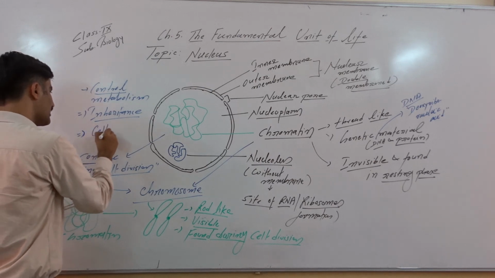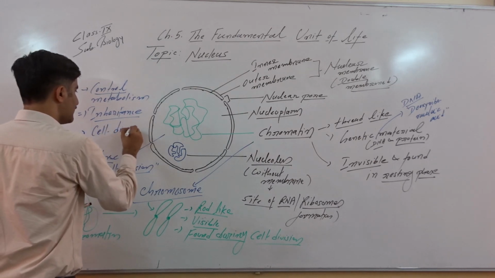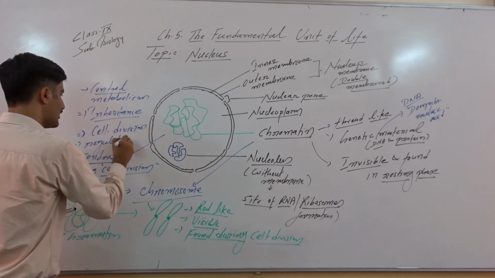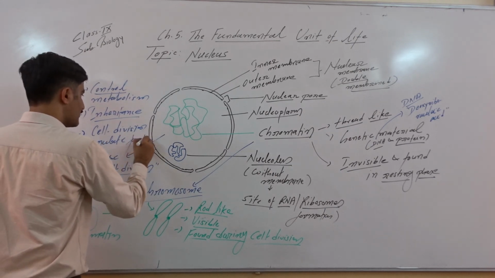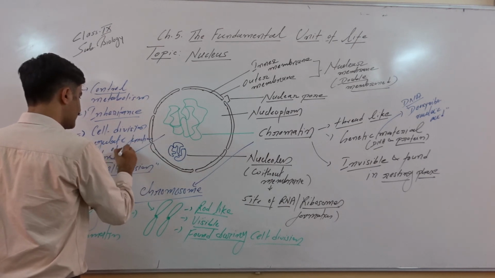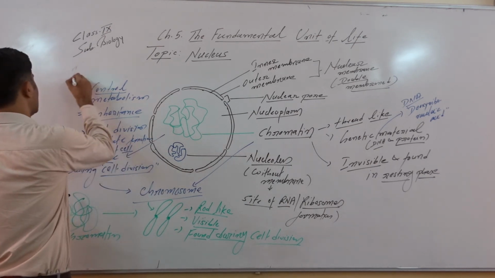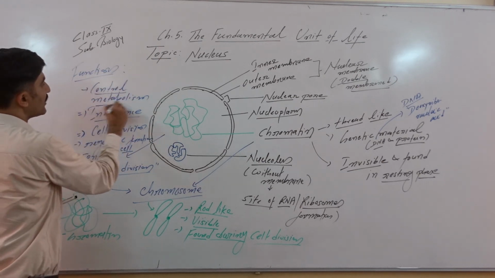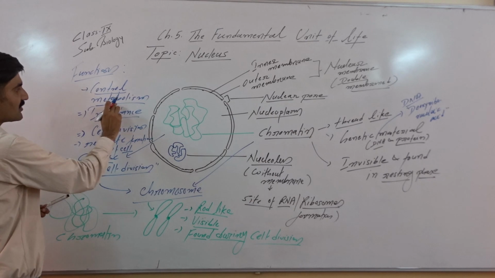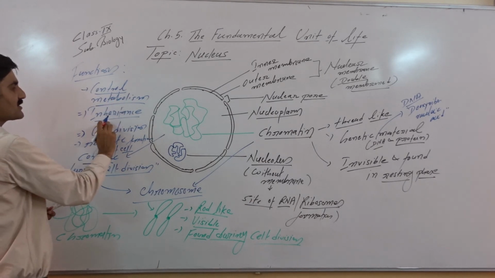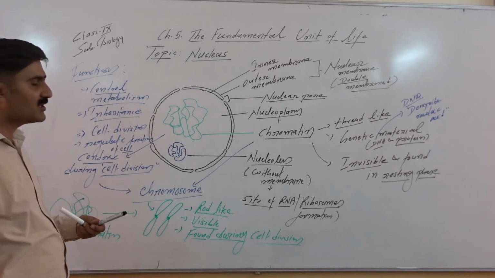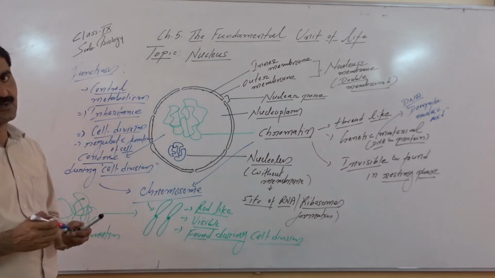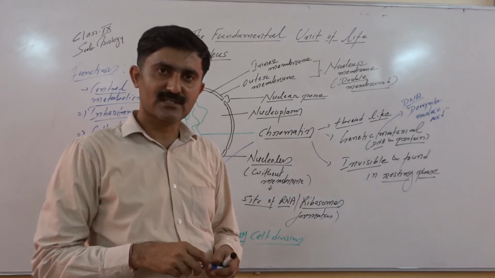It also controls cell division and regulates the functions of the cell. So this is all about the nucleus. Thank you.